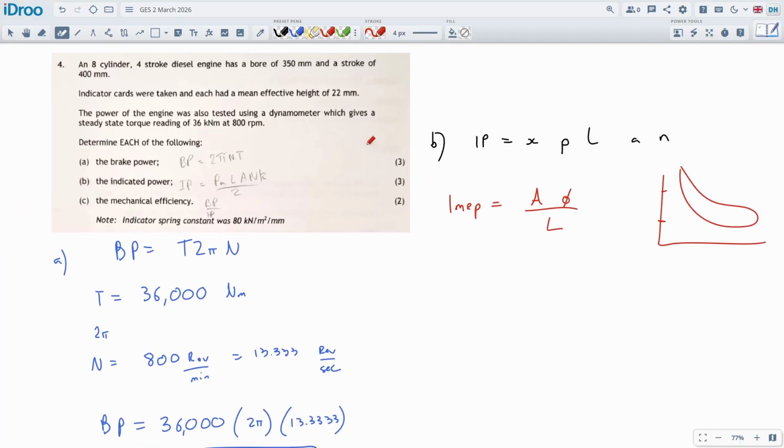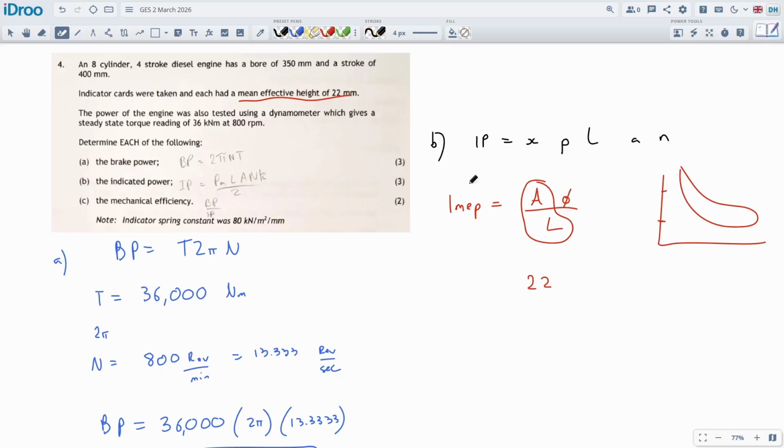And the reason I say that is because they chew up the question a little bit. This is where all the details are on this question. Specifically, they say the mean effective height is 22 millimeters, which means if you take a rectangle, take the area and divide it by its length, you do get its height. So this guy is 22 millimeters. 22 millimeters is actually fine. I could even put the units in here, but I won't because it'll get a bit messy.